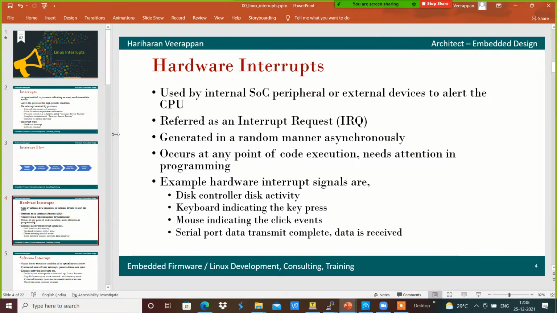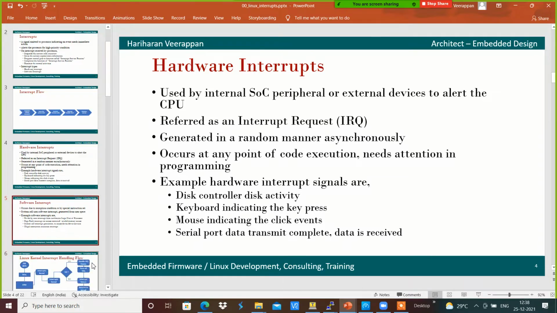Some examples of hardware interrupt signals are disk controller activity, a mouse indicating a click event, a key press event, or serial port data transmission complete or data received. Those kinds of events are called hardware interrupts.